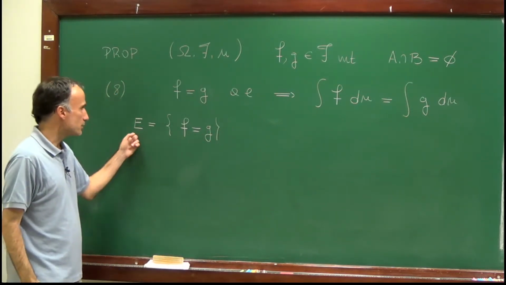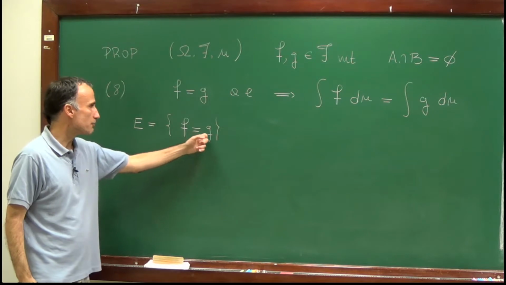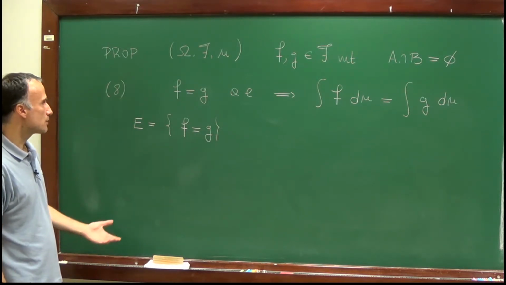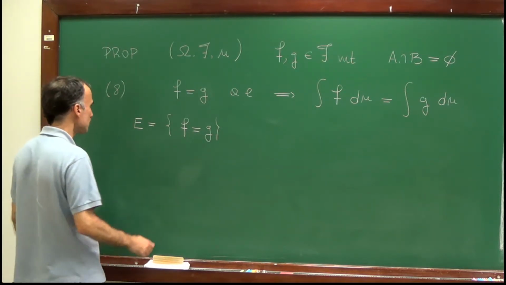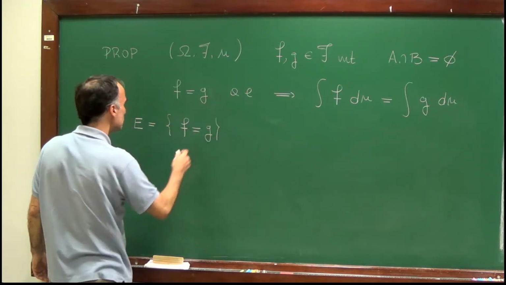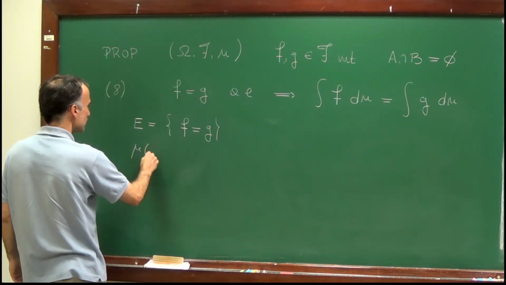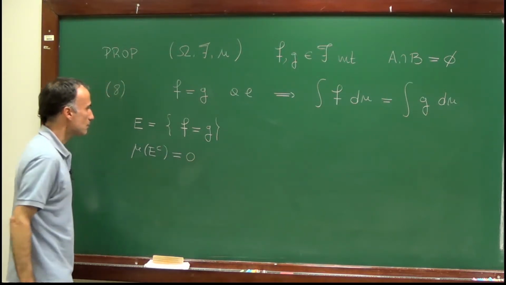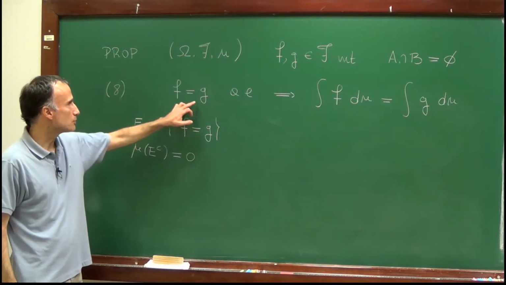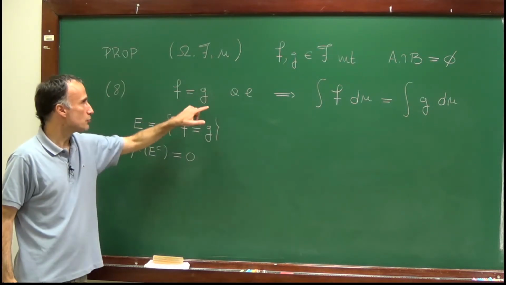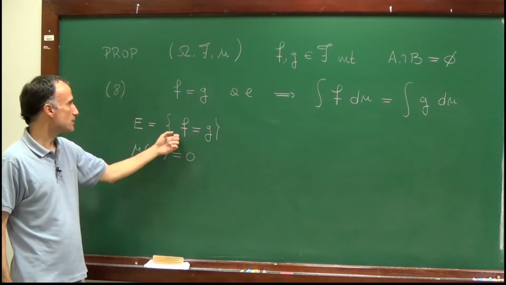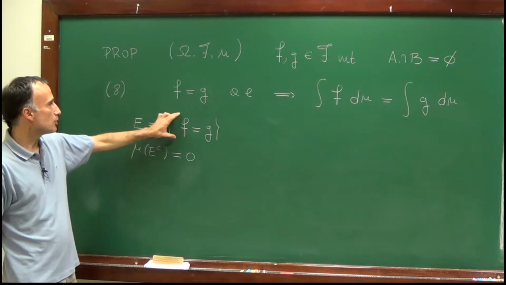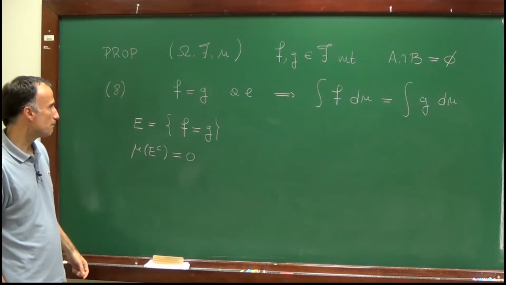This is certainly a set in the sigma algebra because f and g are by assumption measurable. And since f is equal to g almost everywhere, this means that the measure of the complement of E is equal to 0.